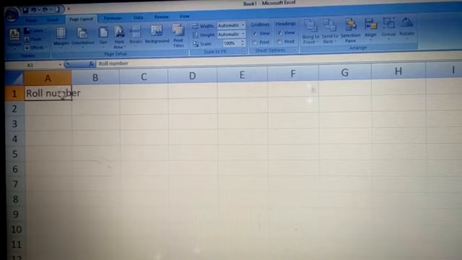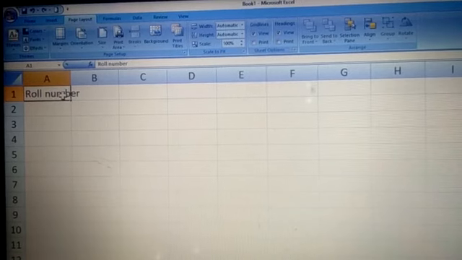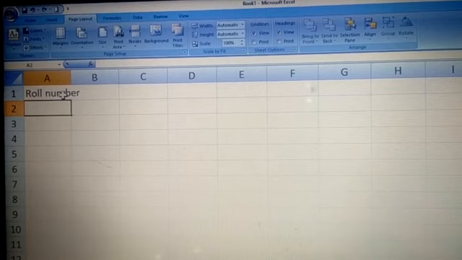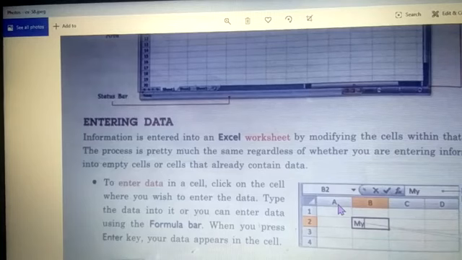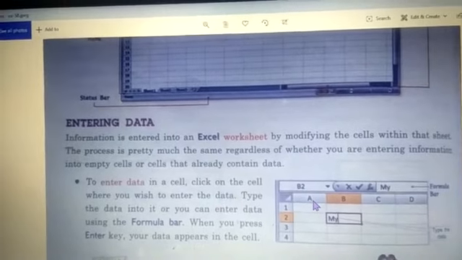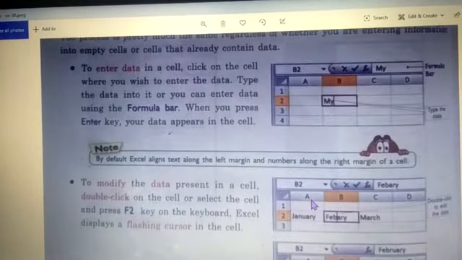And children, after entering data, what you have to do, you have to just click enter, and in your cell you will see the data. Fine. Now children, let's move forward, okay? Now you have entered your data.